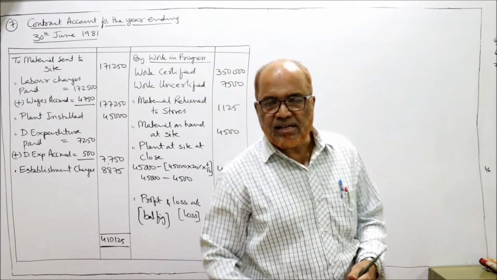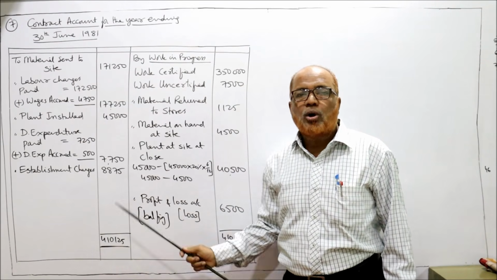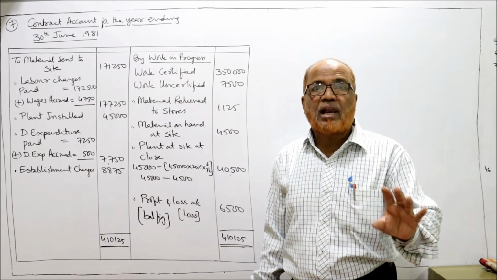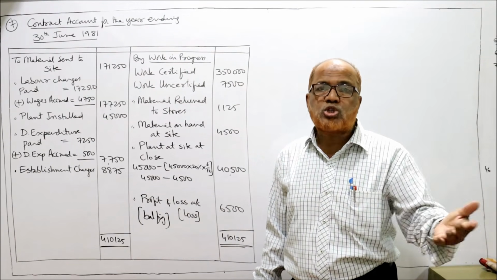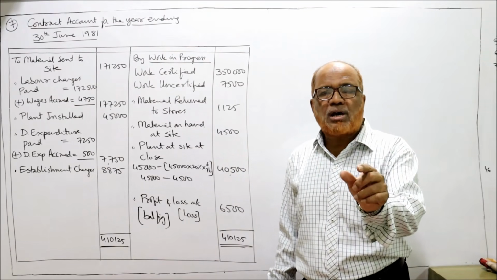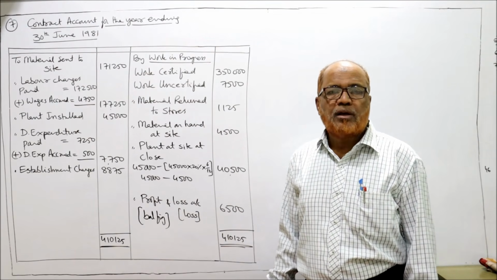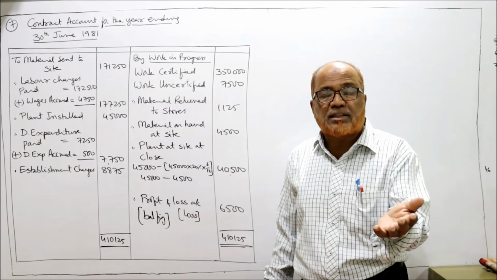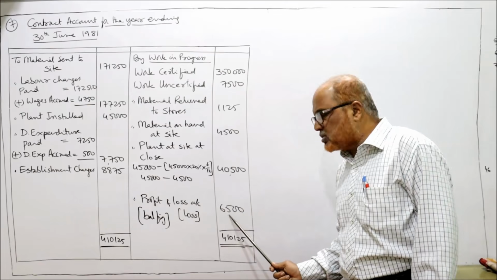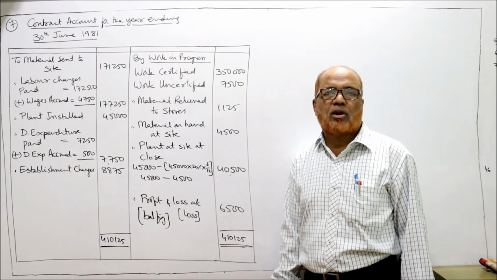Remember, when credit side is more than debit side, you are getting notional profit. But when debit side is more, don't say it is a notional loss. The loss will always be the real loss, whereas profit may be notional profit because some of the profit we have to transfer to reserve. Whatever the loss is, we will transfer the whole loss to the P&L account. It does not go to reserve; reserve comes only when there is profit. Here there is no profit. The whole loss of 6,500 rupees will be transferred to profit and loss account.